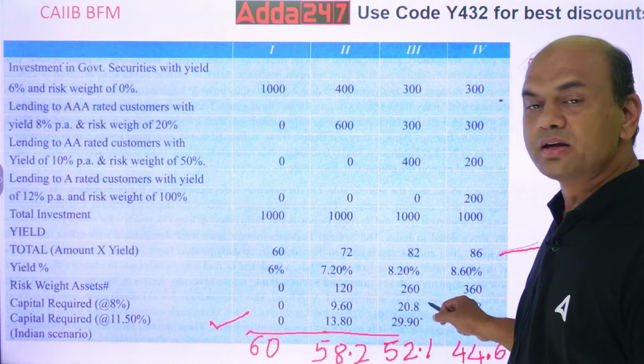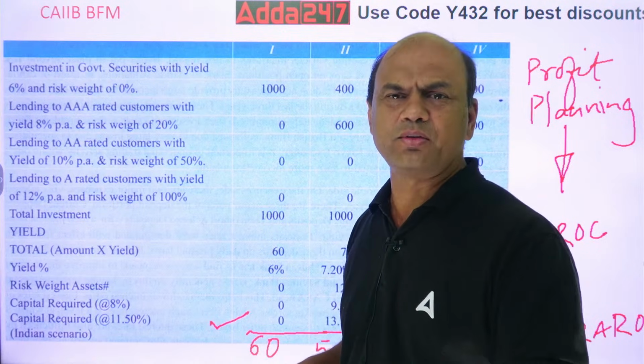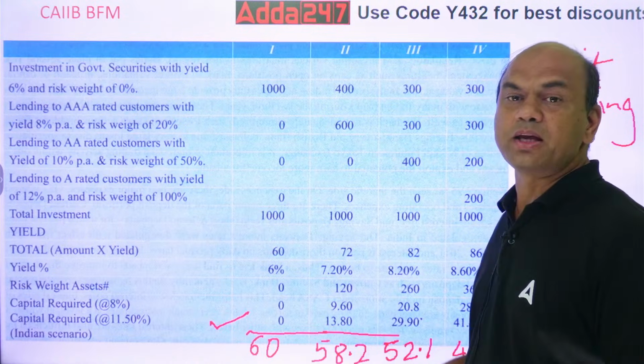Risk is 260. Now if my RWA is 260, what will be my capital? Multiplied with 11.5%, so 29.90. This much is my capital required.